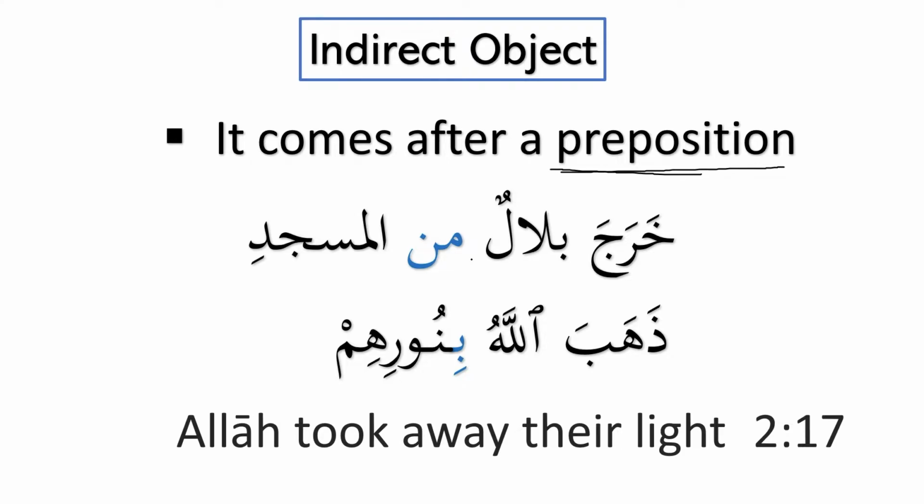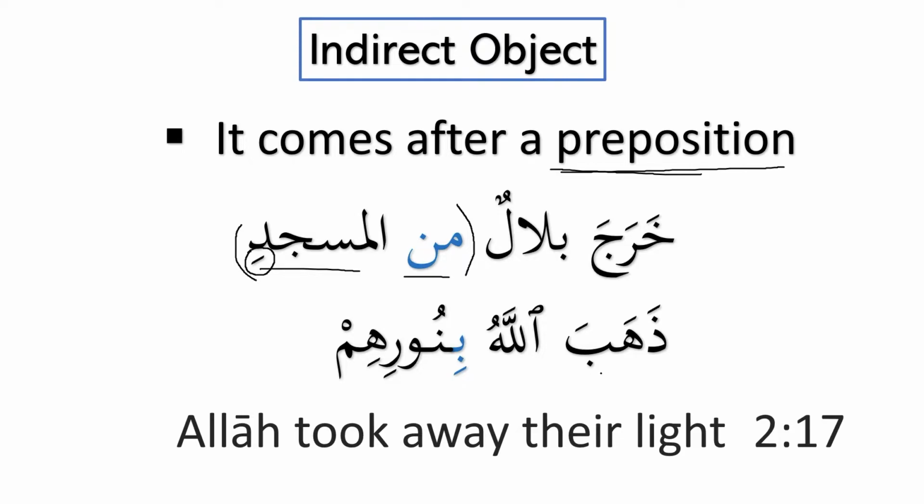Okay, so now we can see over here that after min we have al masjid. So that means that al masjid is basically the object and it is majroor, but we will say that this is mahallan mansoob. Why? Because it came after min. So correction please. It is majroor, but we will say it is mahallan mansoob, walakin when we talk about the haraka, as we can see here, it is majroor.